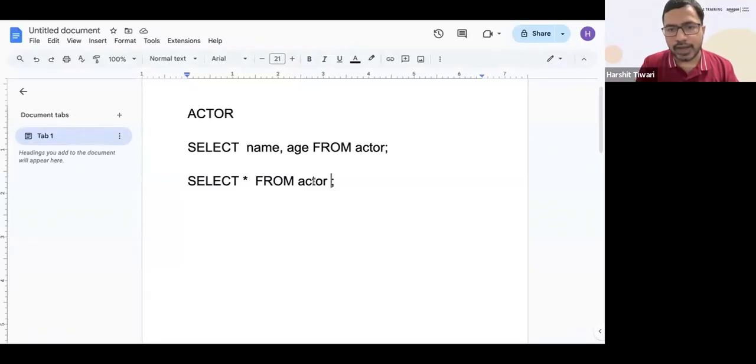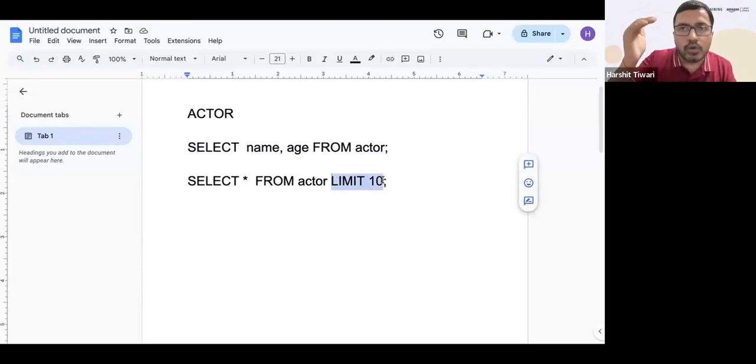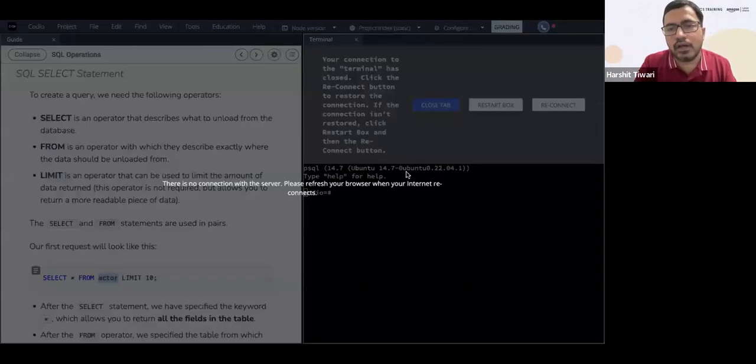So now let's take an example, right? Select star from actor. Now we'll use a clause called limit also, right? Limit 10 says that you might get all the rows, but in the output display, only show me the first 10 rows. Limit 10 means only show me the first 10 rows in the output. Why do we need that?